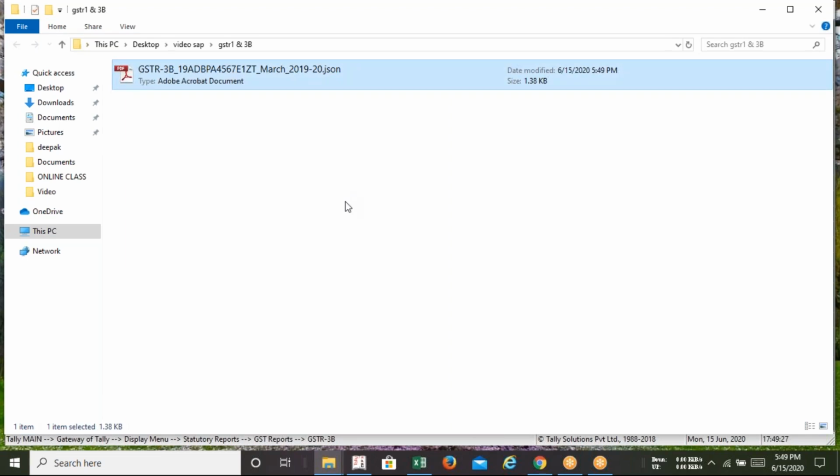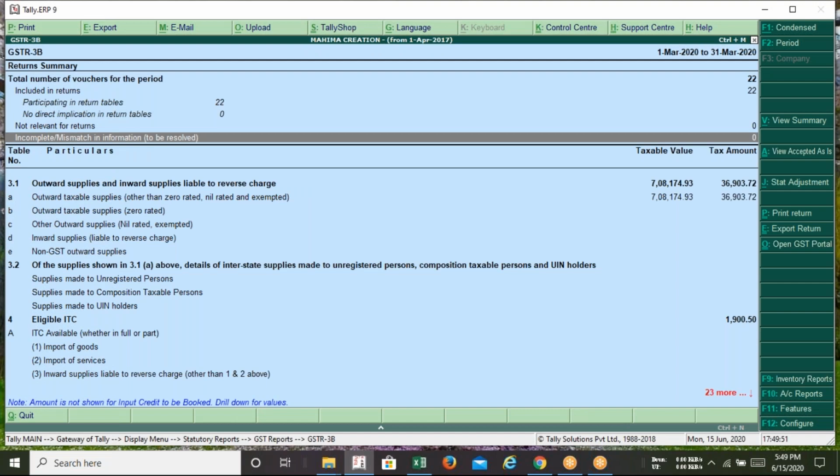So you will get the GSTR 3B in that particular folder. Guys, this is not a PDF file. It appears as PDF because of my desktop's default icon, but it is a JSON file. The extension is .json, and in the portal we need to upload this JSON. How? I'm going to show you. So this is the whole way to prepare the GSTR 3B for upload. I hope these are very simple and easy steps to generate the GST return from software like Tally.